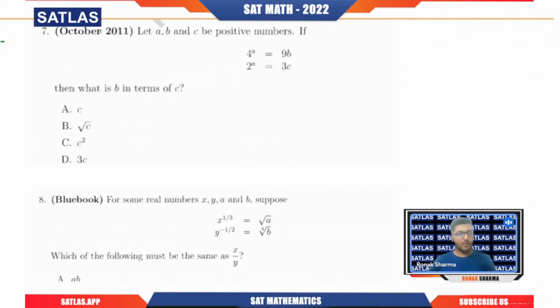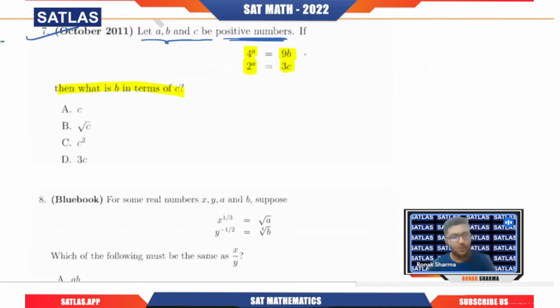So if we talk about the next question, let a, b and c be positive numbers. They are saying positive numbers. Now if 4^a equals 9b, and 2^a equals 3c, then what is b in terms of c? Now they're asking b in terms of c. Try to understand. We have 4 raised to power a equals 9b, and 2 raised to power a equals 3c.